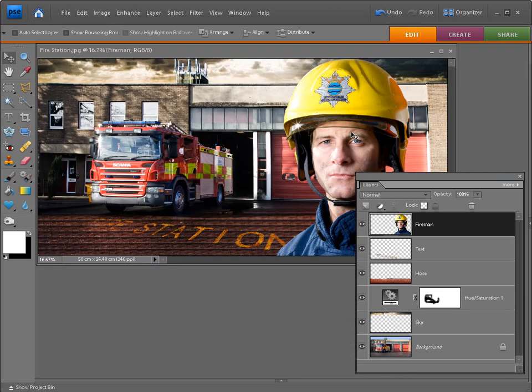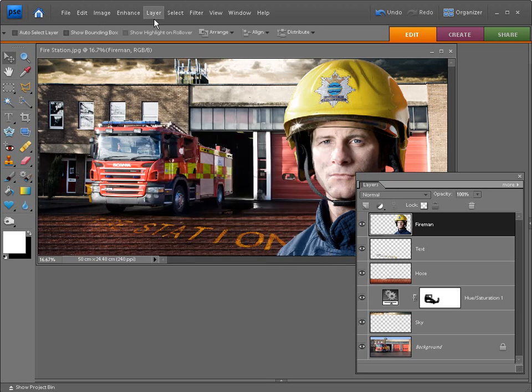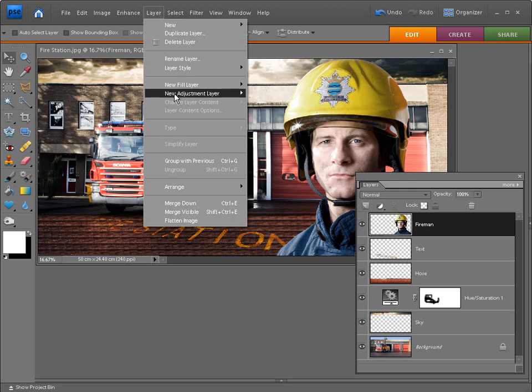So with our fireman portrait correctly positioned in our fire station document, we can now start thinking about tweaking the colours. Make sure you're selected on your fireman layer in the Layers palette, and then hit Ctrl and U to load up the Hue and Saturation dialog. Take hold of the Saturation slider and drag this over to the left and settle for a value of -30, and then hit OK.